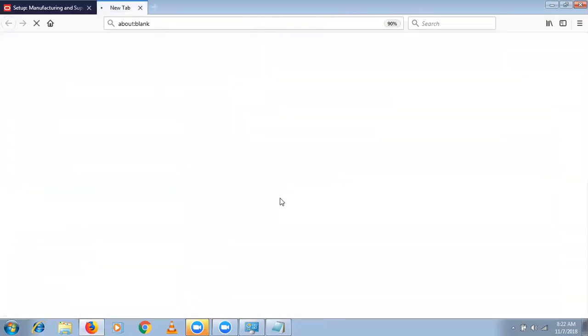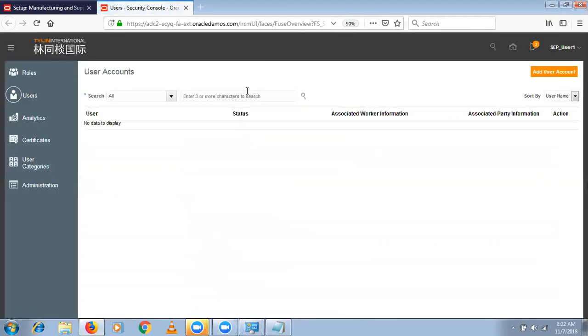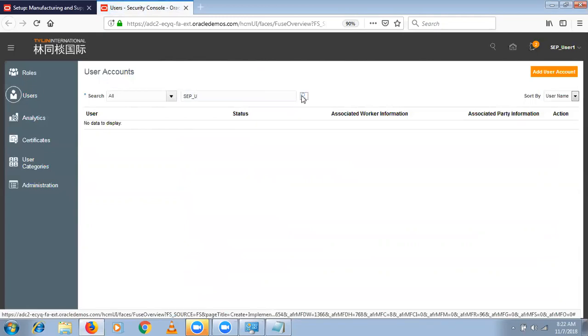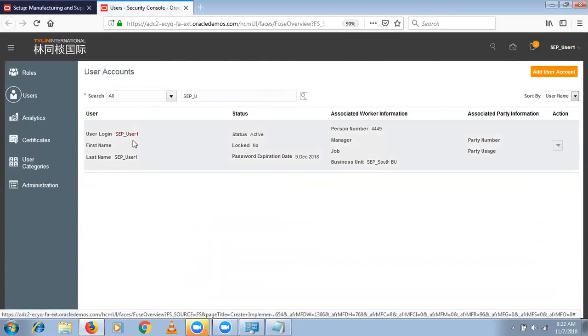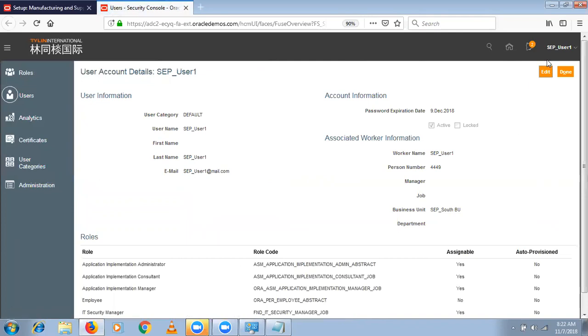Select create implementation user. It will navigate to the security console application. Search our user, SEP_user1. So once we complete manufacturing, the next task is going to be security console only. Select SEP_user1, click on edit.